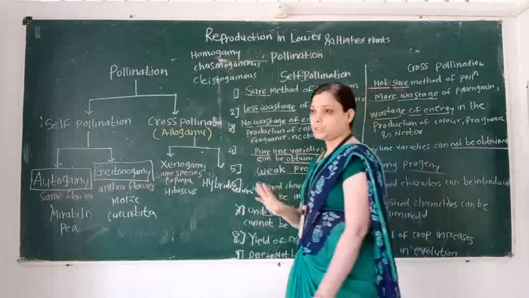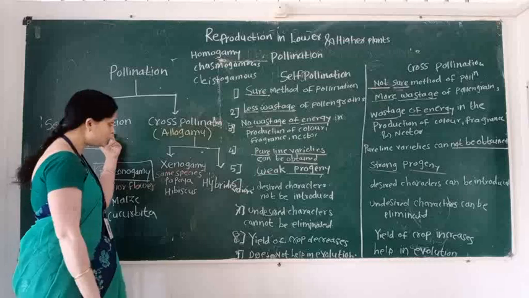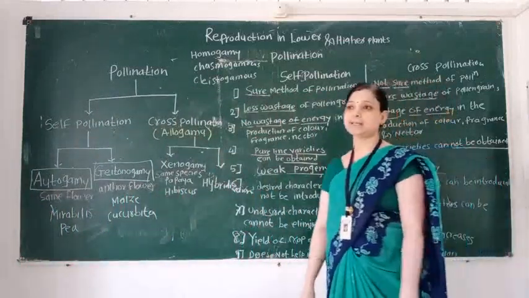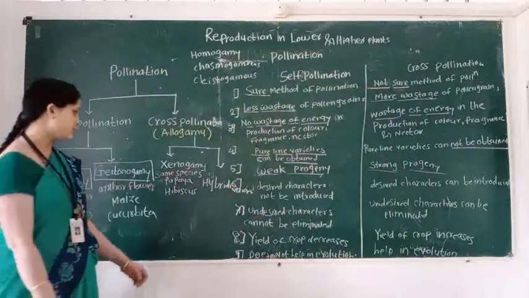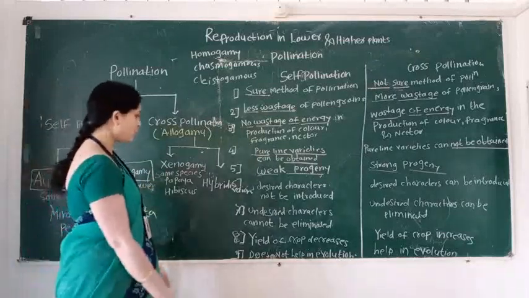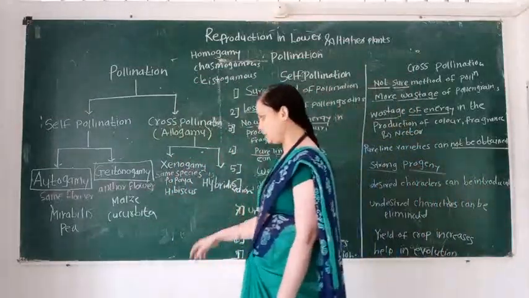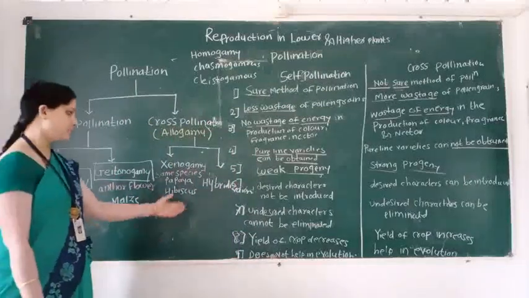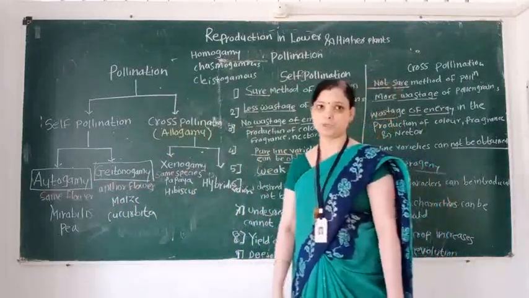So pollination consists of how many types? Two types: first self-pollination, second cross-pollination. Cross-pollination is also called allogamy. Self-pollination consists of autogamy and geitonogamy: same flower, or another flower. Cross-pollination also consists of two types, xenogamy and hybridization. Examples of xenogamy are papaya and hibiscus. And hybridization means cross-pollination takes place between two different species of cotton.